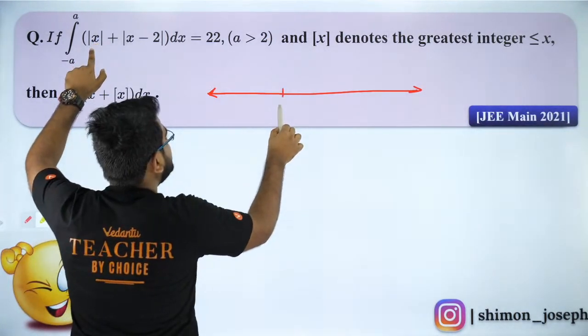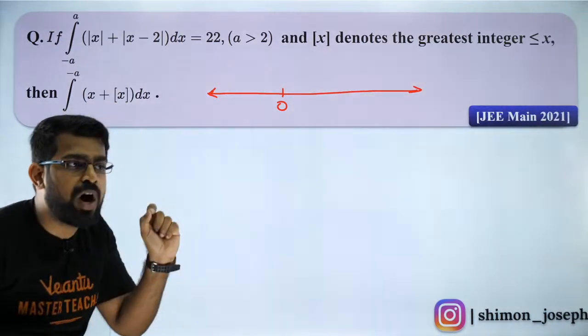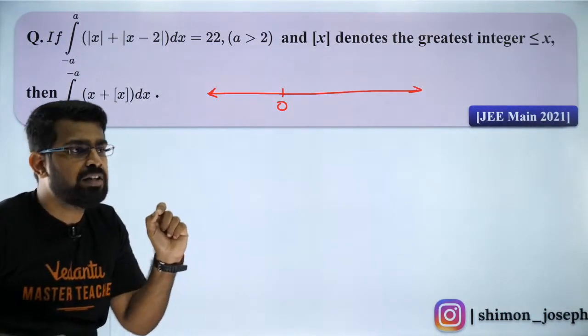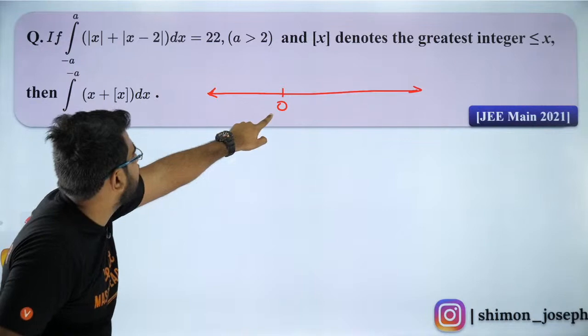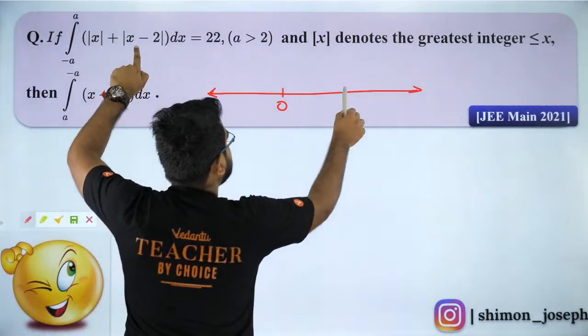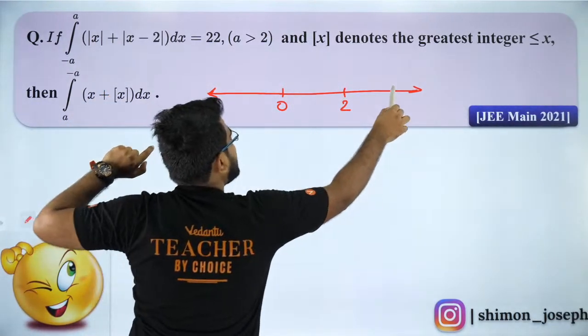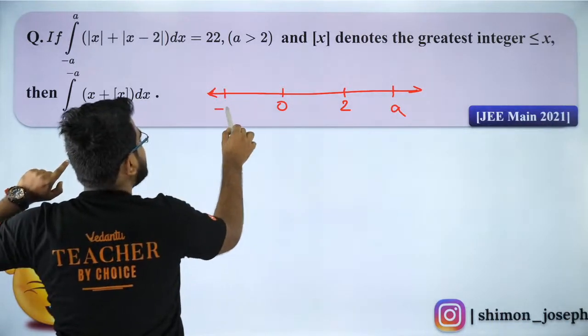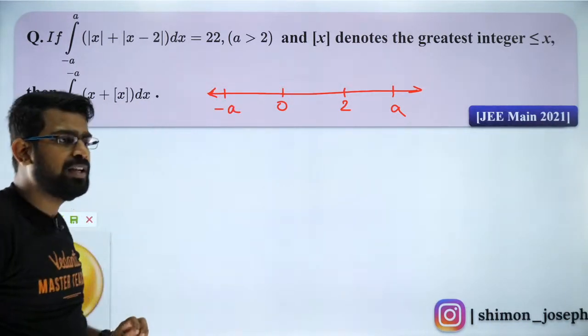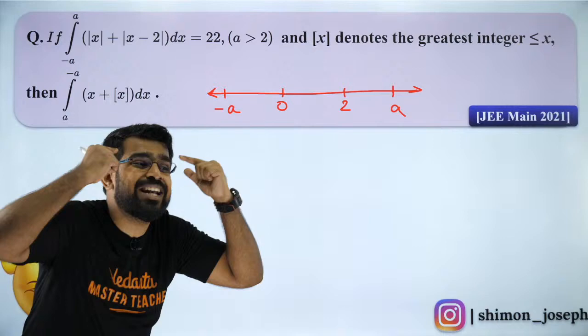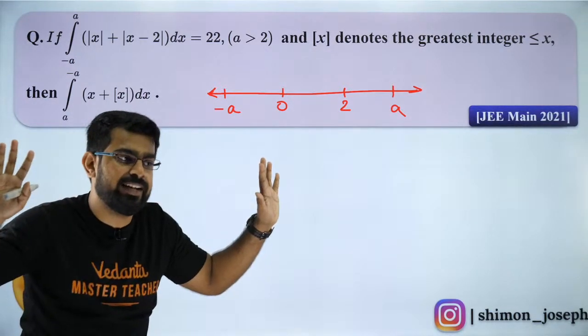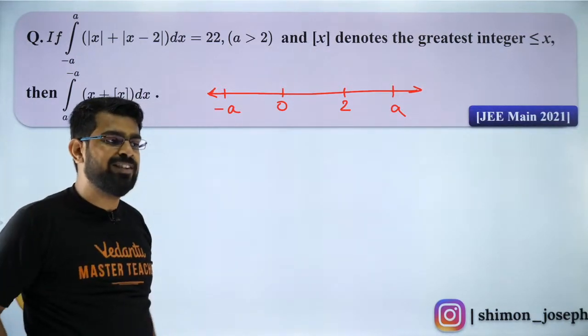This modulus will change behavior at 0. Do you all agree, my dear children? This modulus will change behavior at 2. And A is over here, minus A is over here. Do you all agree? Just plot this so that you get an idea.